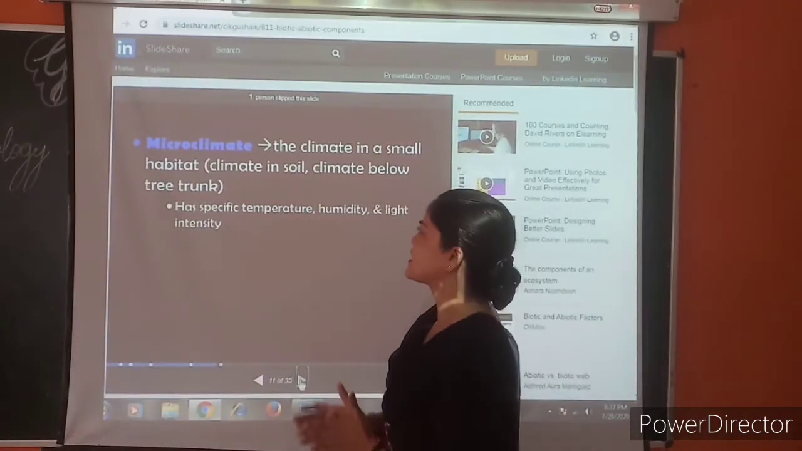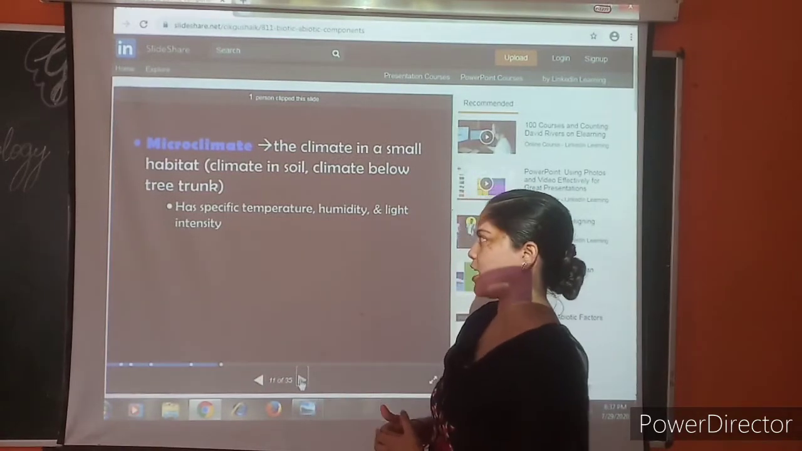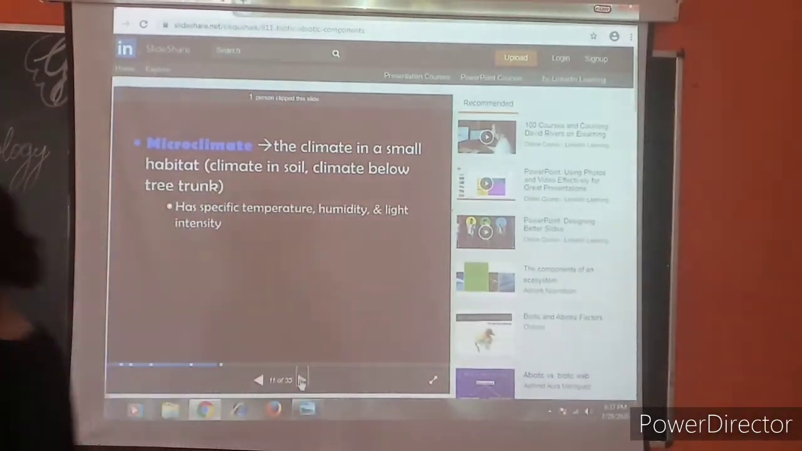Microclimate is the climate in a small habitat. Climate in the soil, or climate below a tree trunk, has specific temperature, humidity, and light intensity.